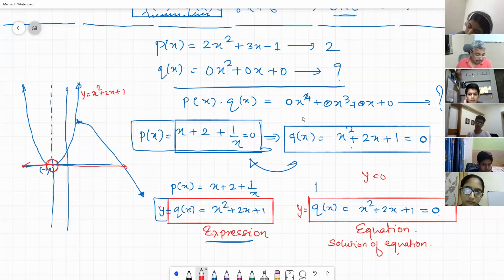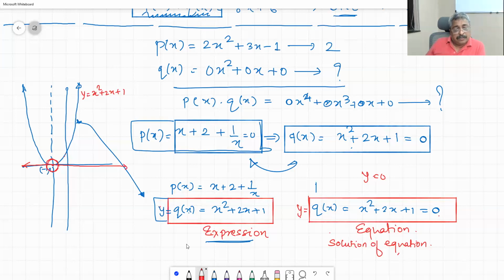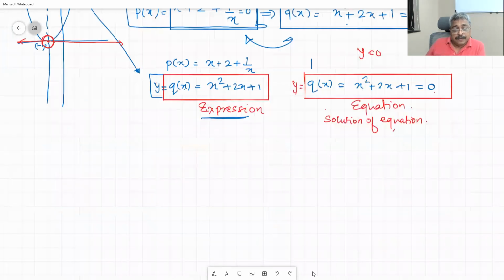Sir, it is an expression of the form a_n x raised to n plus a_(n-1) x raised to n minus 1, and so on until a_0 x raised to 0, such that no power is a fraction or a negative integer, and a_n is not equal to 0. Okay. That is the first part of the definition that you are trying to make.